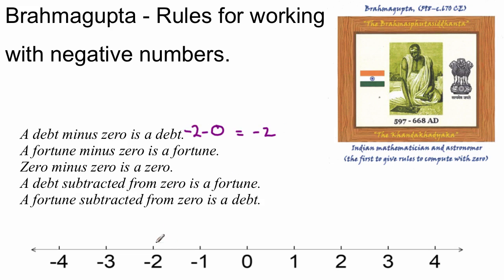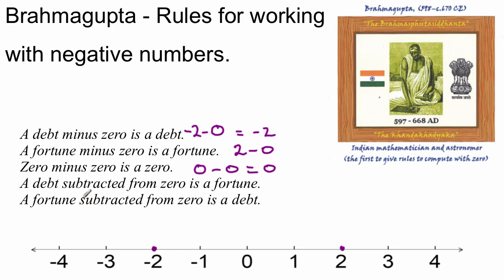And that's clear. If we're on the number line here at minus 2 and we subtract nothing from it, we still have a debt. A fortune, on the other hand, was considered to be a positive number. So if I took a positive number like 2 and subtracted 0 from that, it remained a positive number. 0 minus 0, he said, was just 0. That seems to make a lot of sense.